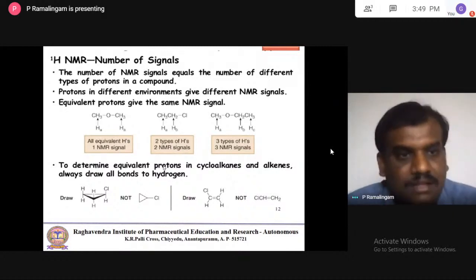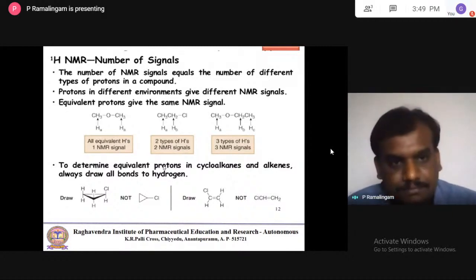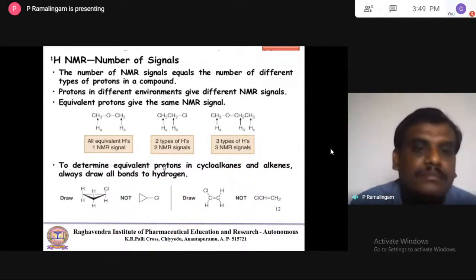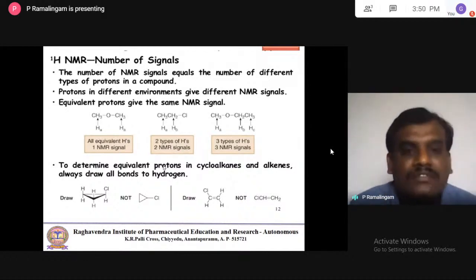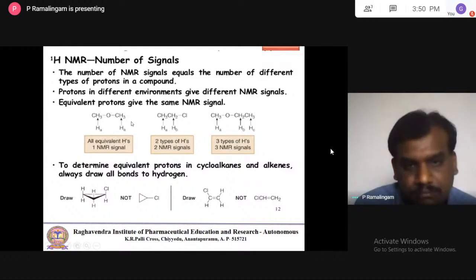The protons in different environments give different NMR signals. As I told you, equivalent protons give the same signal, and non-equivalent protons give different signals. The first example is dimethyl ether. Both CH3 groups are attached to the same oxygen atom, so if you consider this an HA proton, this is also an HA proton. Both are equivalent, so the complete molecule gives only one signal.